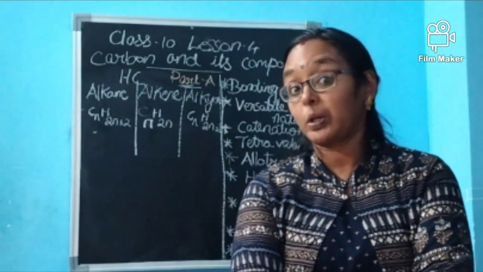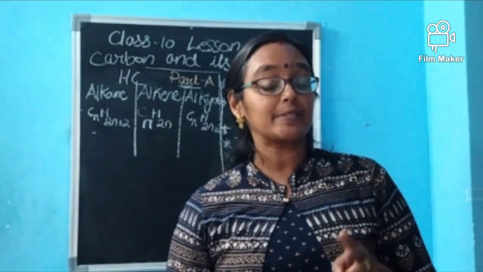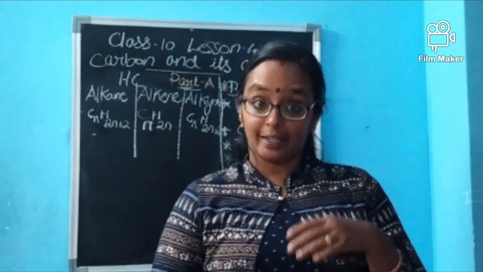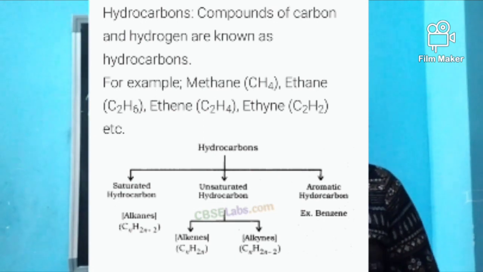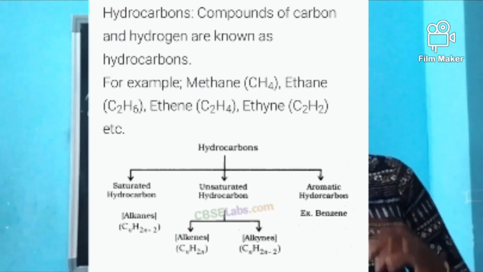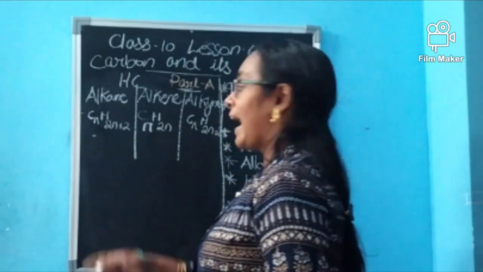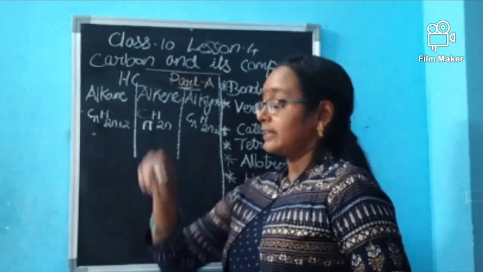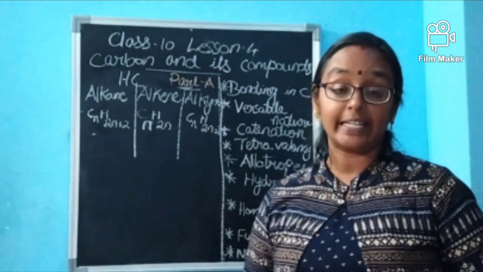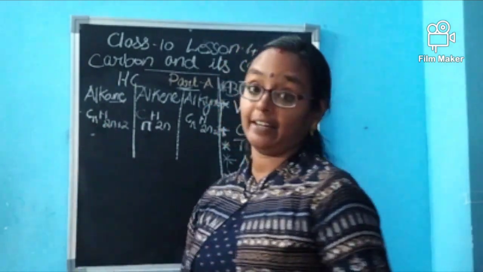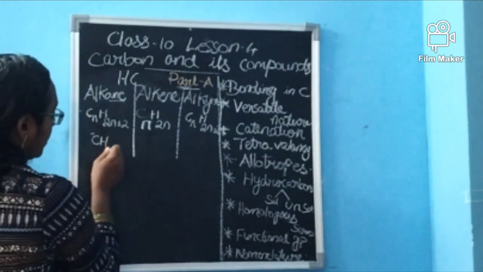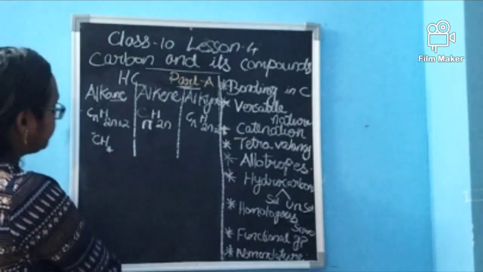Dears, we were discussing hydrocarbons. I told you it can be of two types, saturated as well as unsaturated. Saturated means carbon is linking to another carbon or any other atom only by single covalent bond, while in unsaturated, carbon is linking to another carbon or any other atom in the form of double bond or triple bond. As I told you, saturated hydrocarbons are called alkanes, A-N-E, alkane.